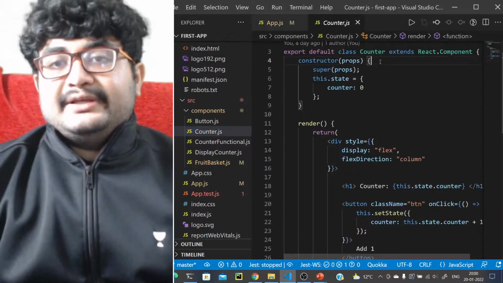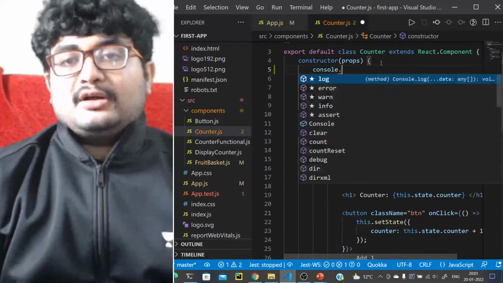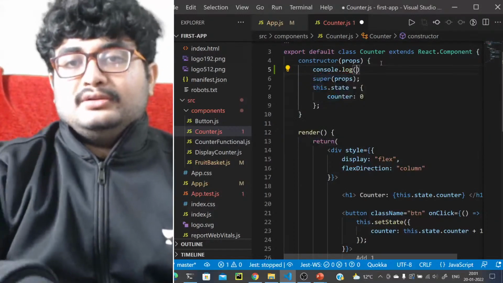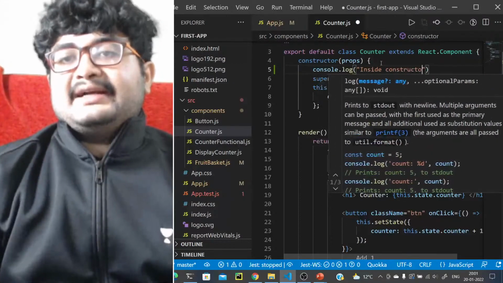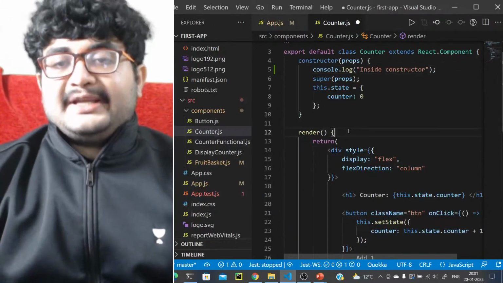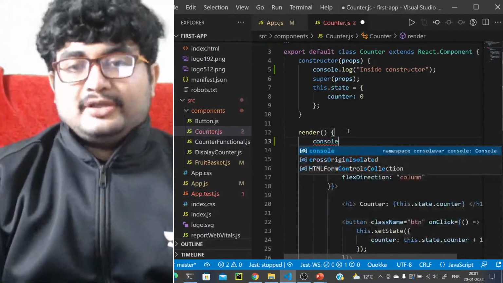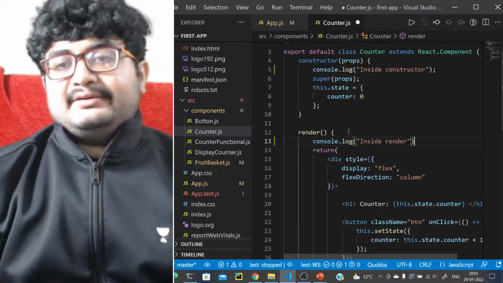But let's go to this counter.js and do something. We'll add some code here, right? We'll do a console.log inside constructor. Similarly, under render, we should do a console.log inside render.